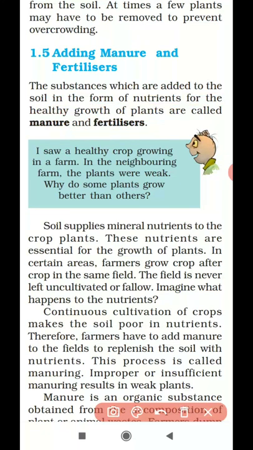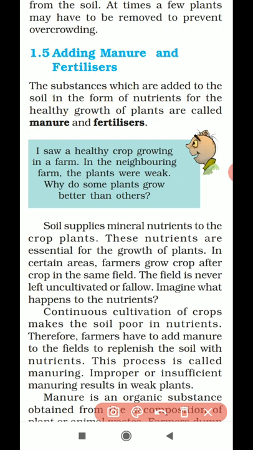See, manures and fertilizers are substances, okay? They are added to the soil in the form of nutrients. Why are we going to add manure and fertilizers to the soil? For the healthy growth of plants.